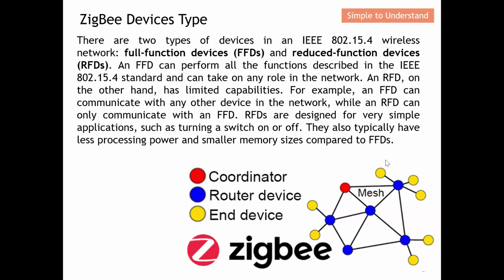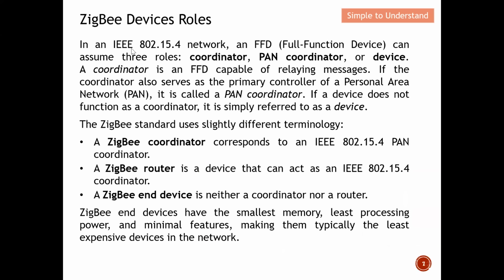All these contribute to the end device being battery powered and having a very attractive cost. In an IEEE 802.15.4 network, a full function device can assume the three roles which I have mentioned: the coordinator, the personal area network coordinator, and the router, which I'm going to explain later on, or device. So a coordinator is a full function device capable of relaying the message.